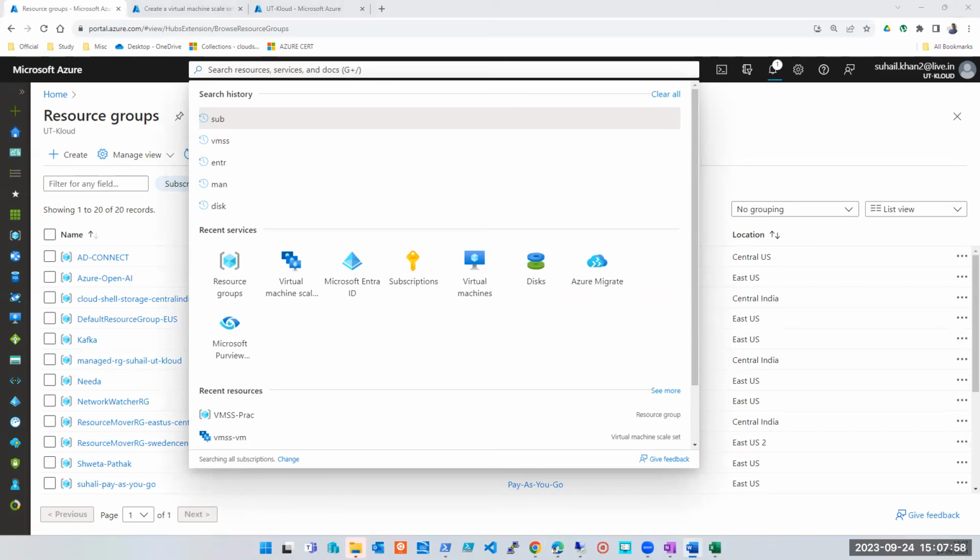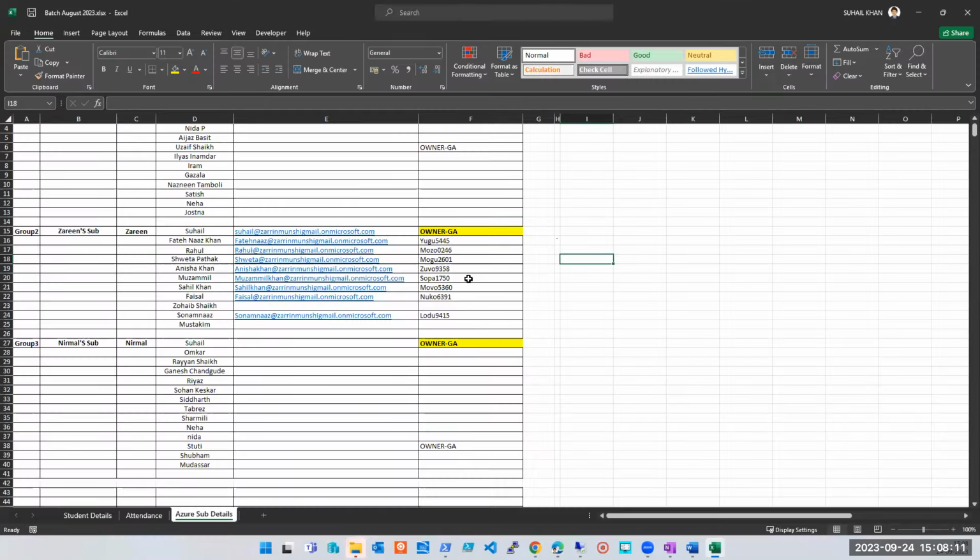I will definitely give you homework. Before that, let's go ahead and check the status on our subscription, etc. I asked a few of you to create this. Zareen has created one. She shared the details. One quick feedback here, Zareen: instead of sharing this on Notepad, make sure you copy and paste here. It's very difficult for people to read and type it, and they will make a number of mistakes typing it into their portal from Notepad. So it's better that you copy paste here.